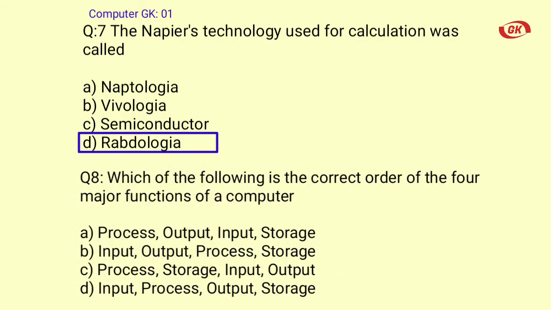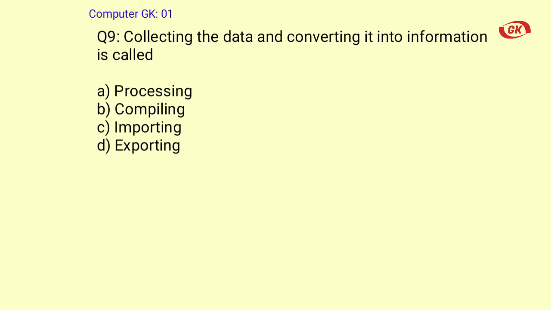Question number 8. Which of the following is the correct order of the 4 major functions of a computer? A. Process, output, input, storage, B. Input, output, process, storage, C. Process, storage, input, output, D. Input, process, output, storage. The correct answer is option D. Input, process, output, storage.